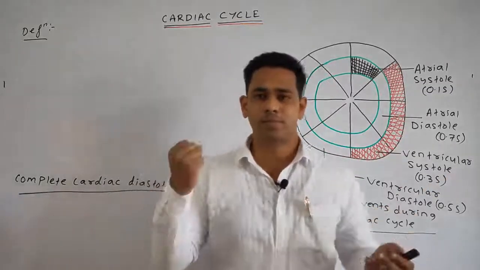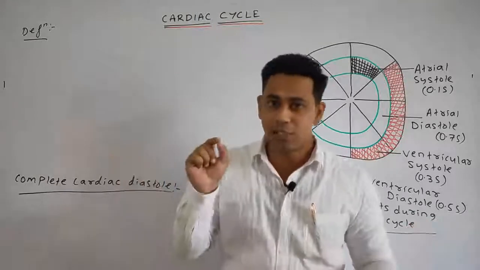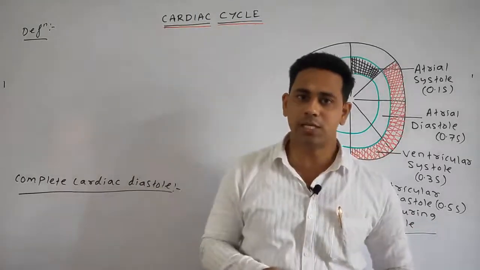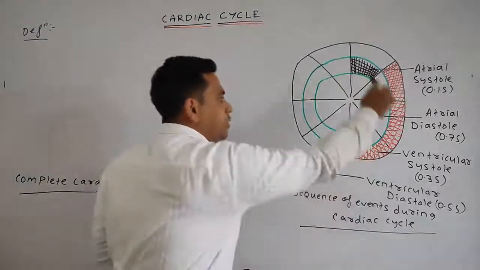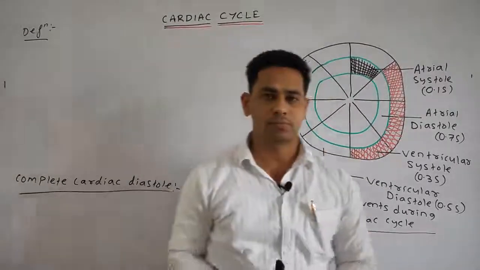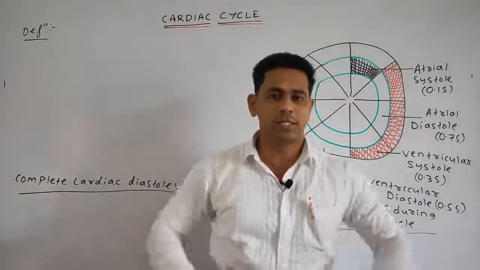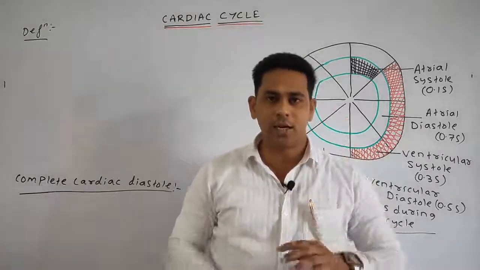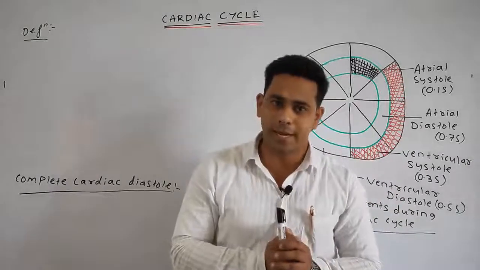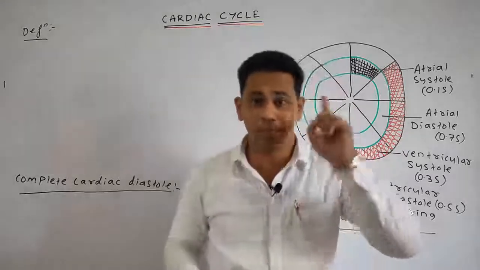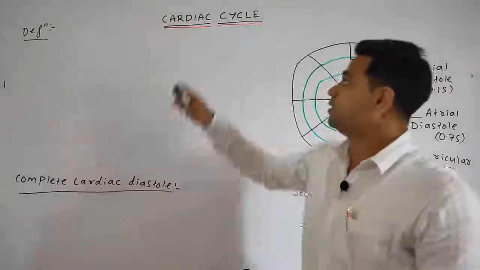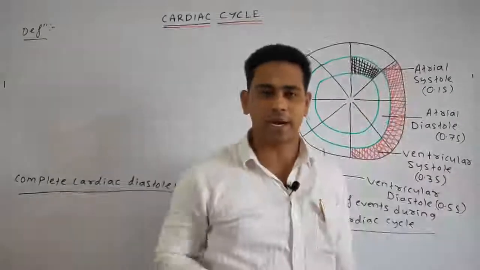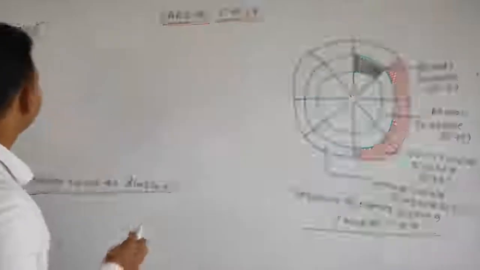In this less than 1 second, so many sequences of events are carried out. Is this amazing? Yes. In less than 1 second, a sequence of events is carried out inside the heart per beat. That is known as the cardiac cycle. So let's write down the first definition.